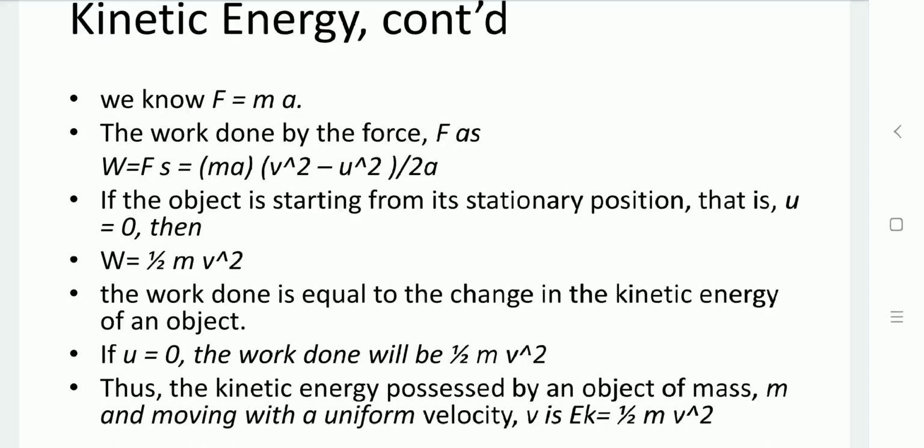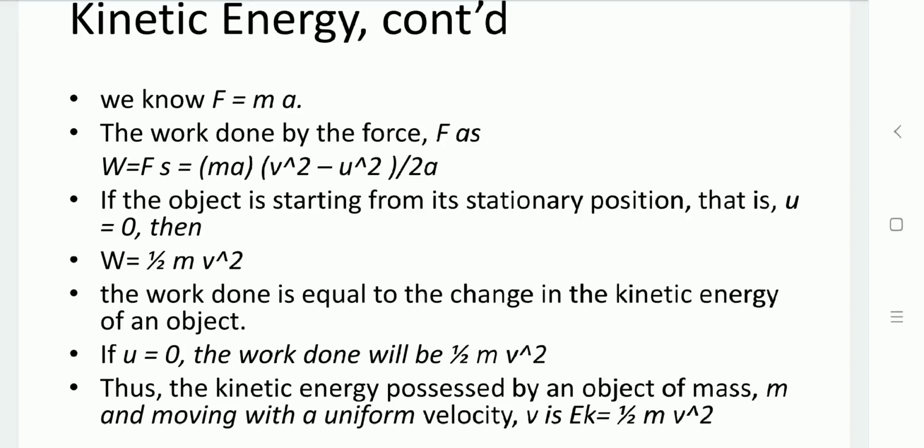Now, if we suppose that initially the object is in a stationary position and take initial velocity u equal to 0, then the work done is 1/2 mv square, which is equal to the kinetic energy. So the kinetic energy possessed by an object of mass m having velocity v is 1/2 mv square.